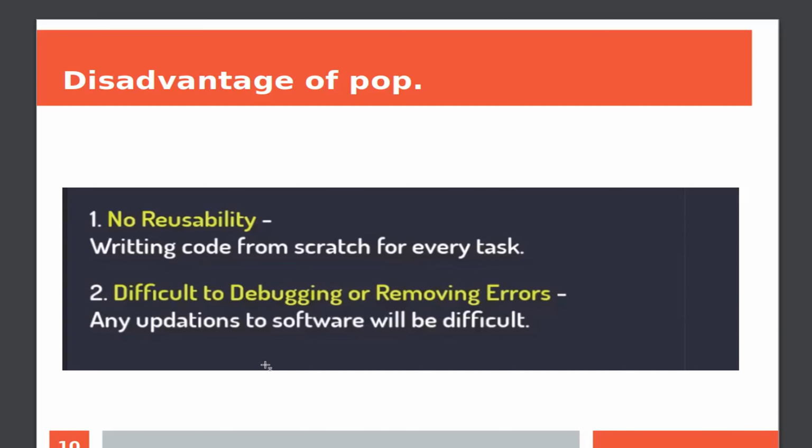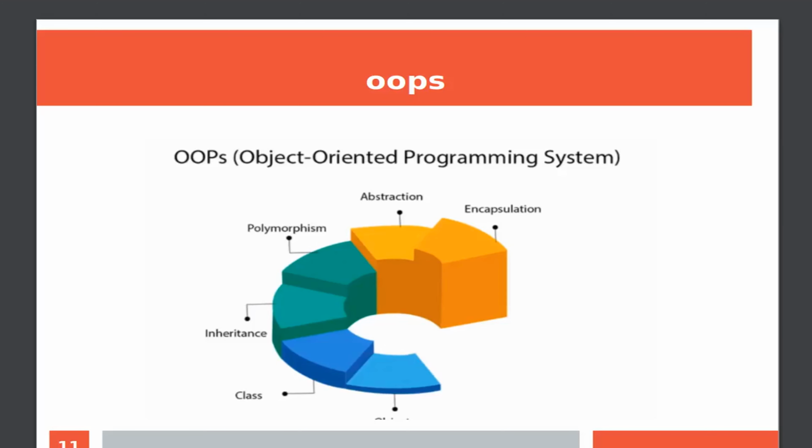It becomes very difficult to debug and to remove errors, and if there is any update to be added, it becomes very cumbersome and so hard to modify the given program. Before ending the previous topic, POP, I will give you some features of OOPS.